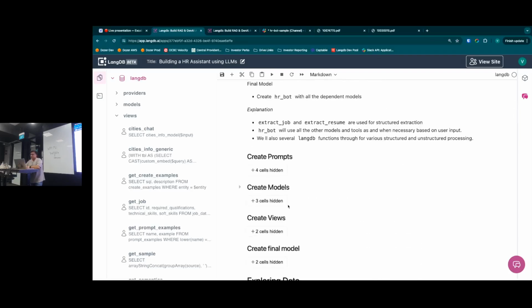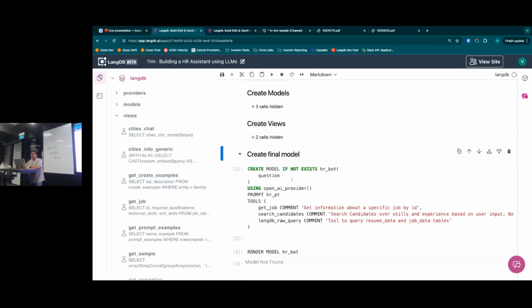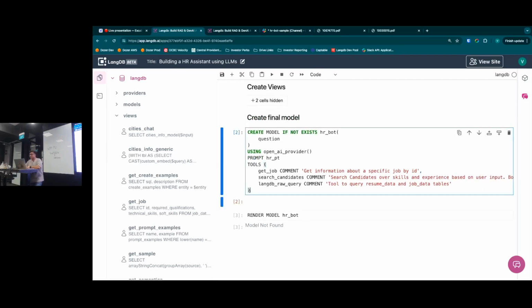Before that, let's open the create final model. This is the syntax that we have seen earlier. Create model, you take a question and you provide multiple tools: get job, search candidates, LangDB, rock query. All of these are available for the HR bot to execute.